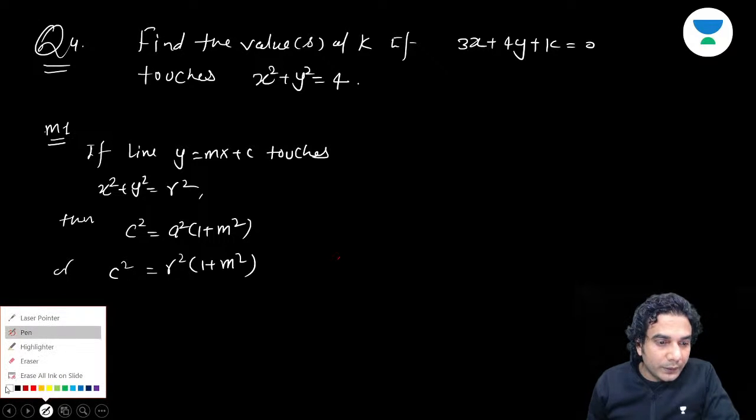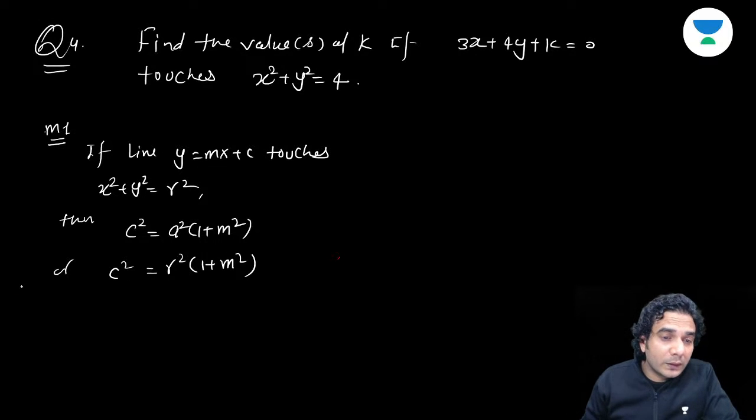So we can use this condition because this is also a circle of x square plus y square is equal to r square type. This you can apply only for standard circles, not for shifted circles. I mean only for those circles which have centers at 0, 0. Otherwise you can't apply this condition. I hope you are getting it.